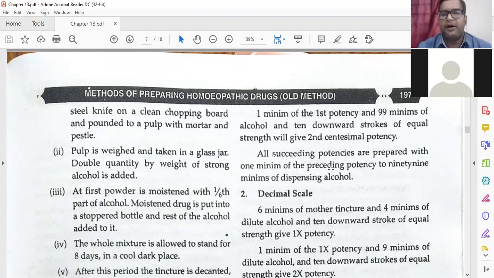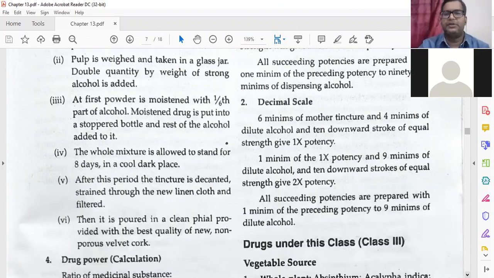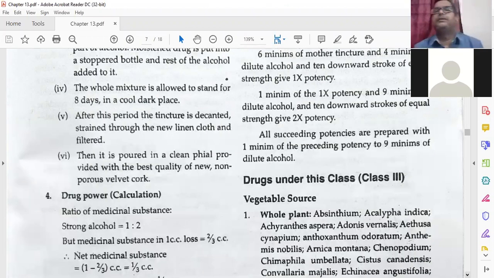Then all succeeding potencies are prepared with 1 minim of the preceding potency to 99 minims of the dispensing alcohol. In the decimal scale the same thing changes to 1 is to 9. Here we have 6 minims of mother tincture, then we keep only 4 minims of dilute alcohol, because the total ratio should be 10.